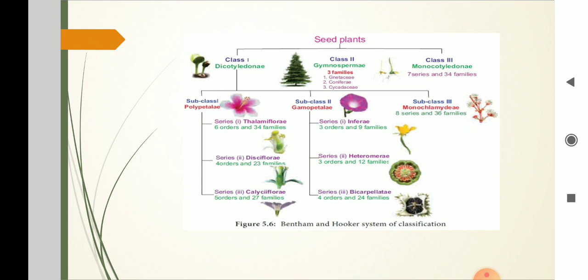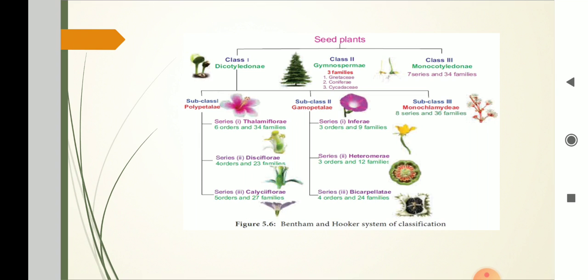First one is Gnetaceae, second one is Coniferae, and third one is Cycadaceae. Then the last class is Monocotyledons. Monocotyledons, seeds with 1 cotyledon, parallel venation in leaf. No subclasses of this class. It is directly divided into 7 series. Series are not divided into orders but are directly divided into families.